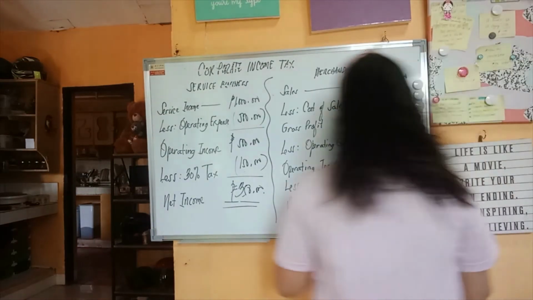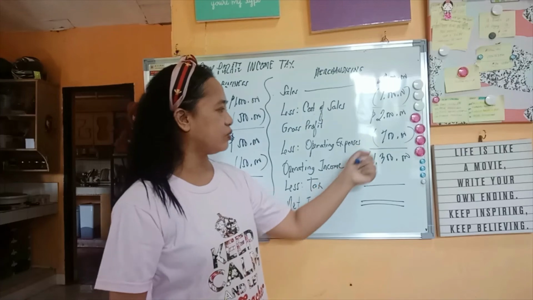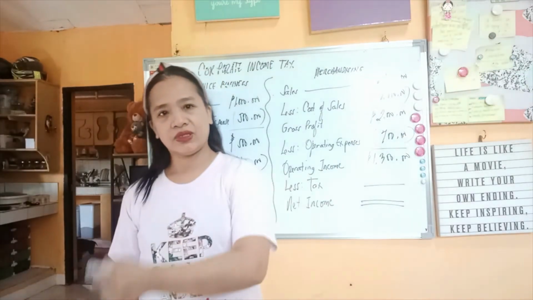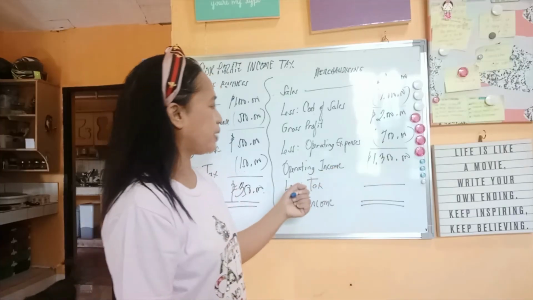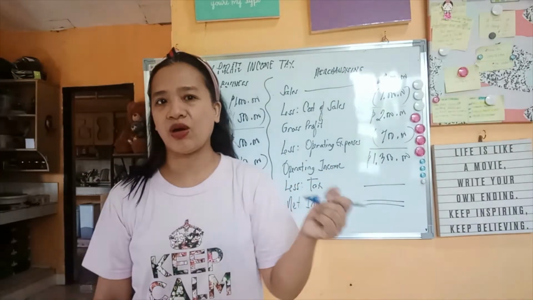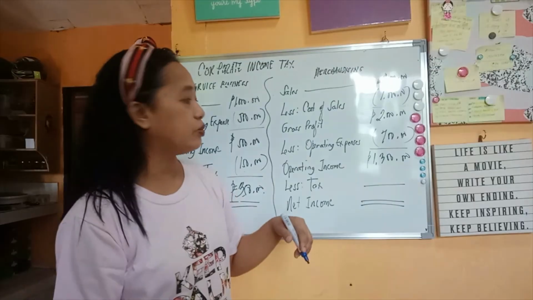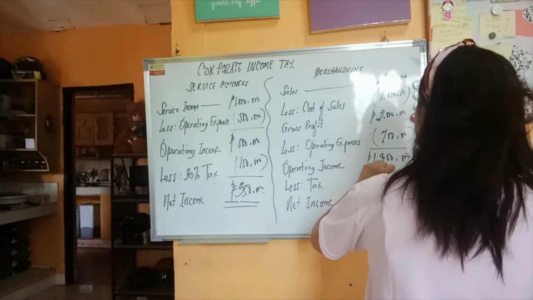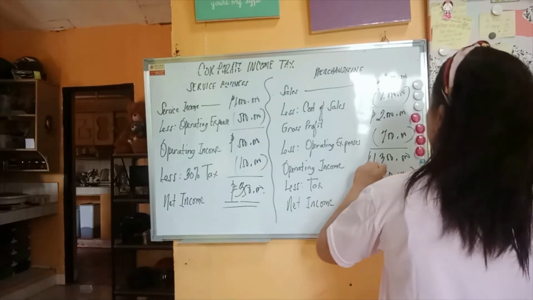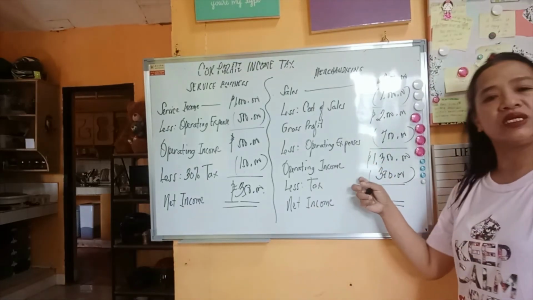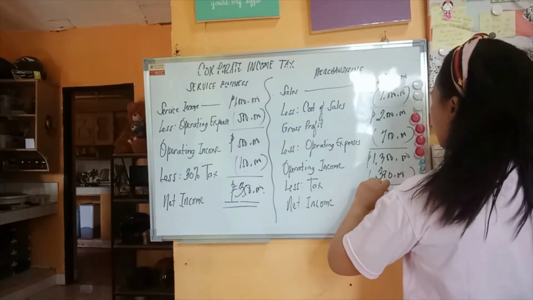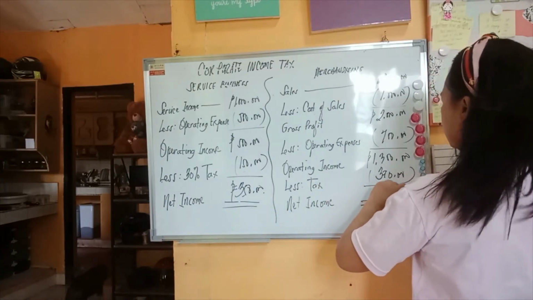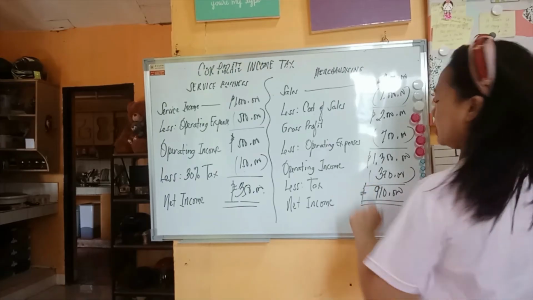The remaining operating income will be 1,300,000. Okay, so this 1,300,000 will now be subject to your 30% income tax. So, 1,300,000 multiplied by 30%. How much? We have 390,000, right? So, 390,000. 1,300,000 minus 390,000, we have 910,000 net income.